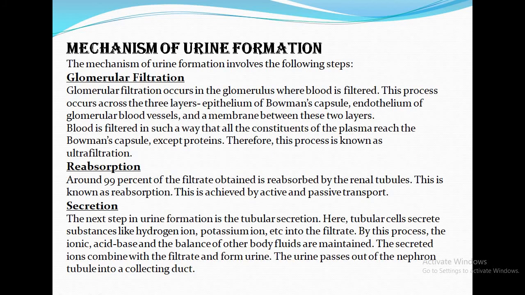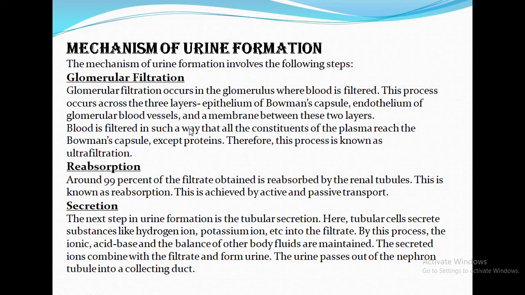Okay. So, what is the mechanism of urine formation? There are three steps: glomerular filtration, or we can say ultrafiltration, reabsorption, and tubular secretion. I have already discussed this. Let us read. Glomerular filtration occurs in the glomerulus where blood is filtered. There are three layers: the epithelium of Bowman's capsule, the endothelium of glomerular blood vessels, and the membrane between these two layers.